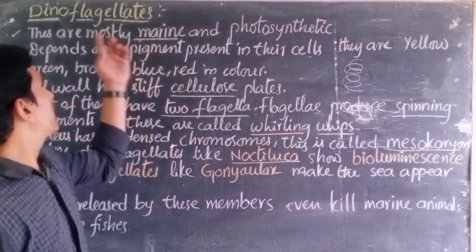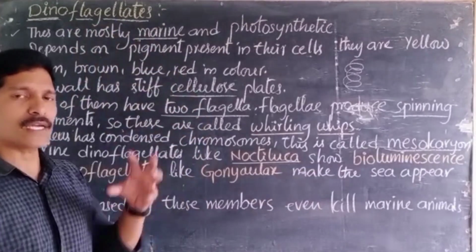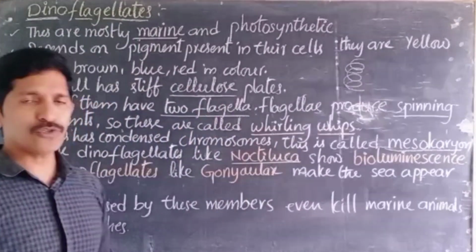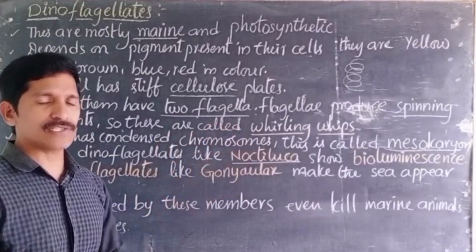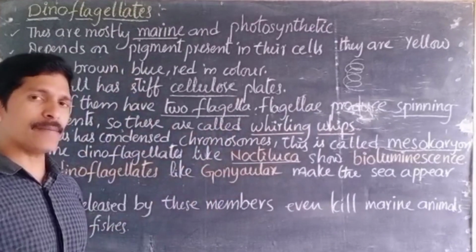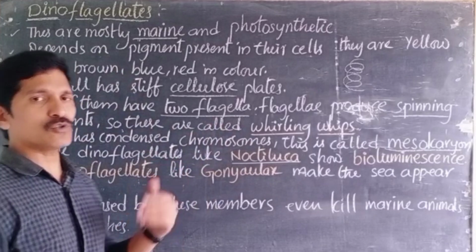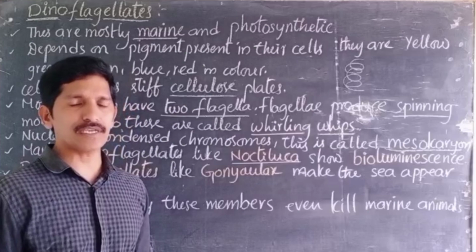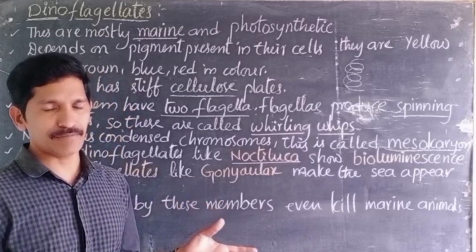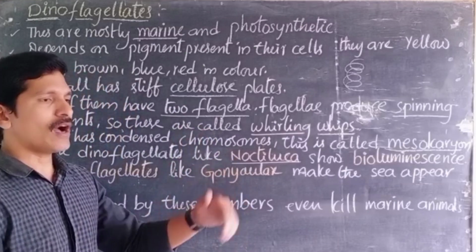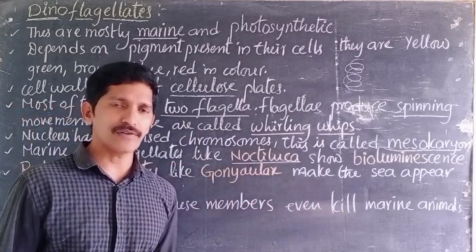So we can see in dinoflagellates also one kind of adaptation to survive in dark conditions. These organisms are mostly present in the depth of the ocean. After 2000 meters depth in the oceans, we cannot find any light because light cannot penetrate beyond 200 to 2000 meters.